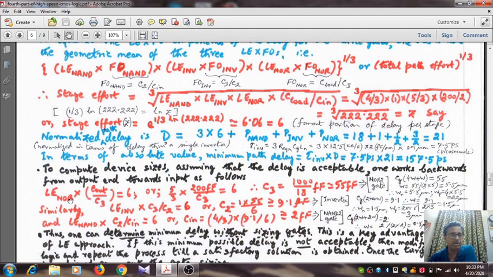So LE NOR into Cout by C3 becomes 6, or in other words 5 by 3 into 200 femtofarad by C3 becomes 6. Then C3 you can get easily, that means 1000 by 18, that means nearly 55 femtofarad.